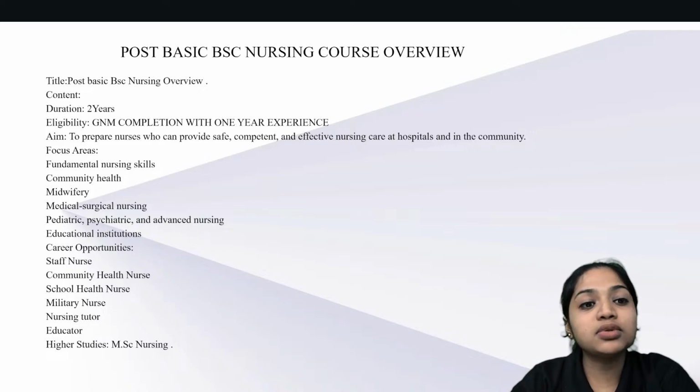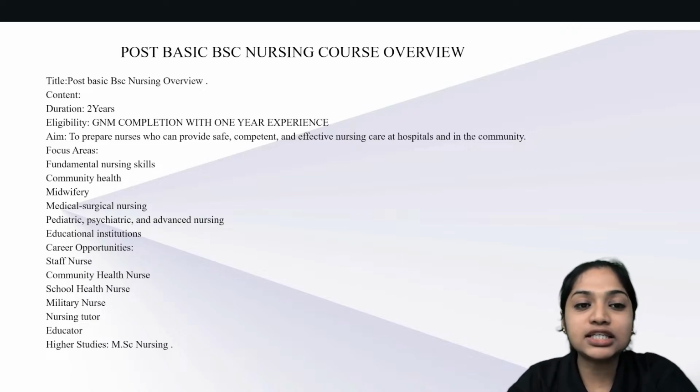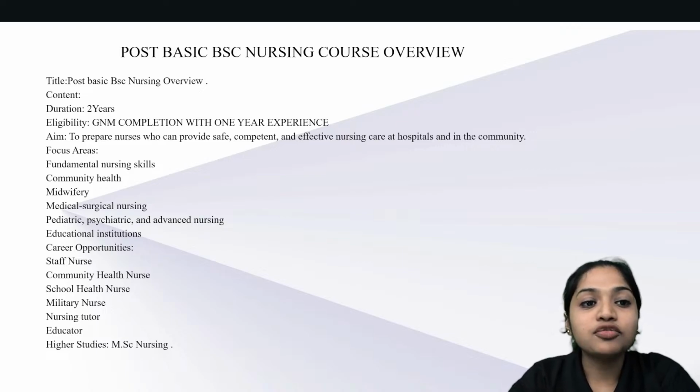So what might be the focus areas here? That is fundamental nursing skills. Mainly focus on fundamental nursing skills. Community health, even community health is a focus, it is also important. Then midwifery, especially gynecological nursing. So the focus is on midwifery and gynecological nursing. Medical surgical nursing based on some medical conditions, surgical conditions, the focus is on these.